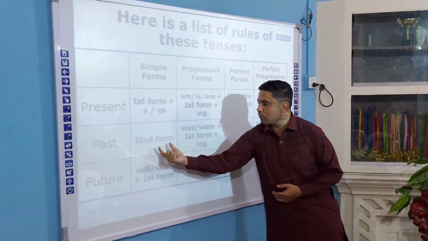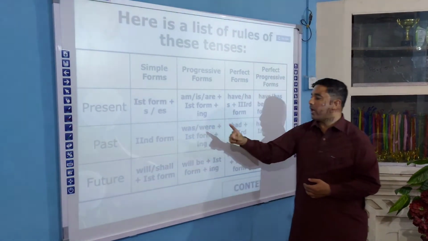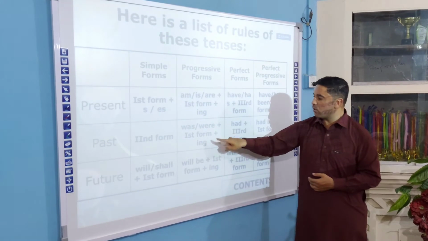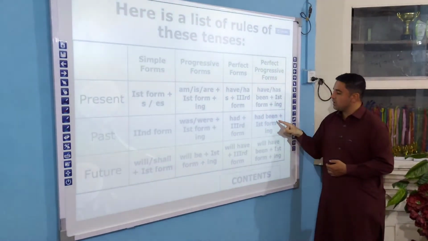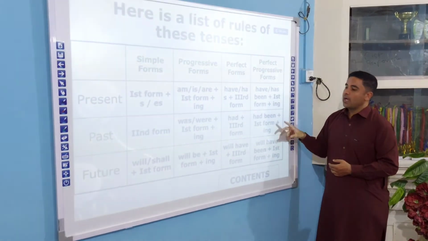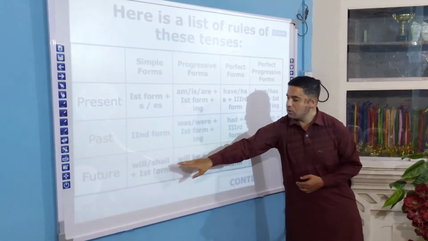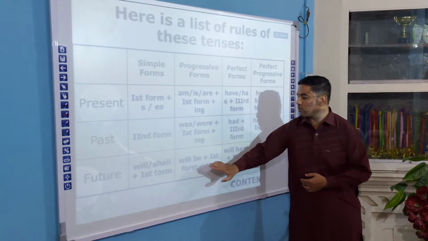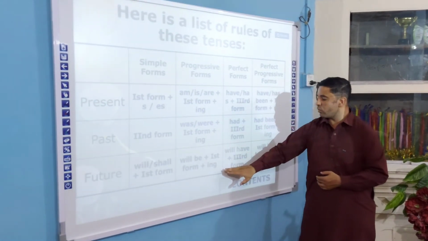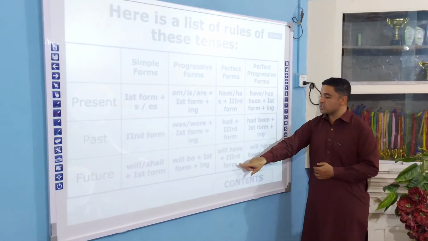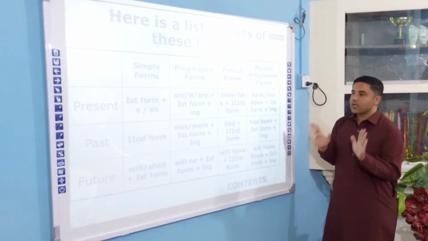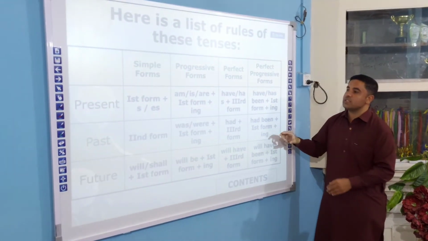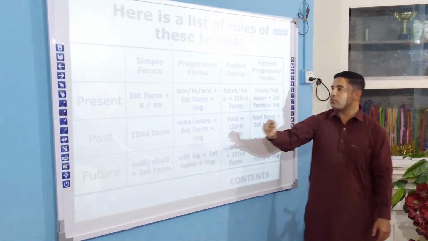Now in past tense we will use the second form of verb, and we will use was with the ing form. We will use had plus third form of the verb. We will use had been plus ing form of the verb. And similarly in future tense we will use will, shall plus first form of the verb, will be plus first form of the verb with ing, will have plus third form of the verb, and will have been plus first form of the verb with ing. The only difference between all this is the form of verb that we use.